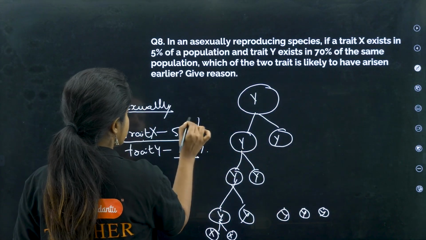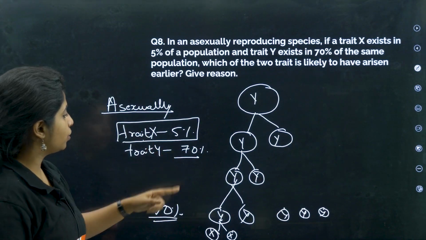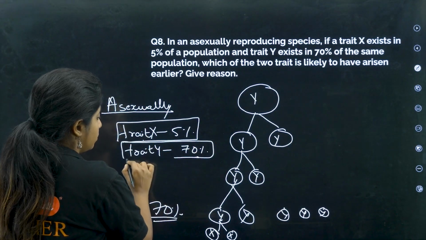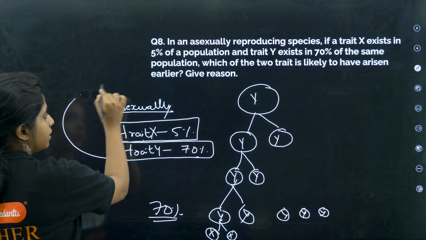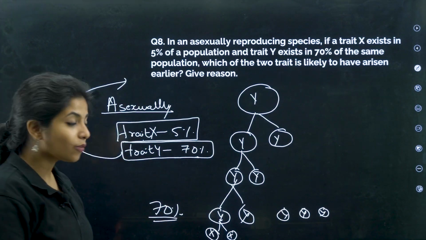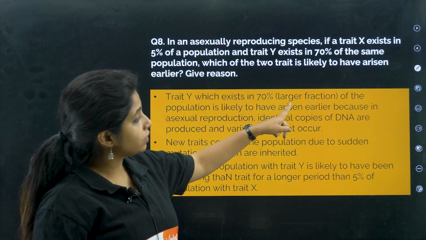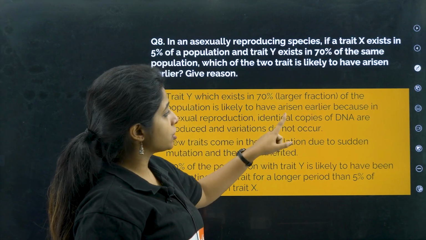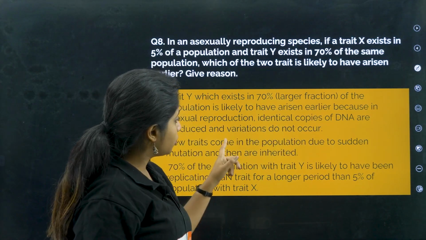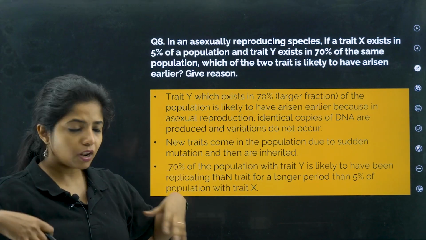It would have arisen later, whereas when you talk about 70% of the population having this particular trait, that means trait Y has arisen earlier. Okay, so how can you frame your answer? You can frame it like this. Trait Y, which exists in 70% of the population, is likely to have arisen earlier because in asexual reproduction, identical copies of DNA are produced and variations do not occur. So variations are not occurring, which is why it is getting transferred one by one.